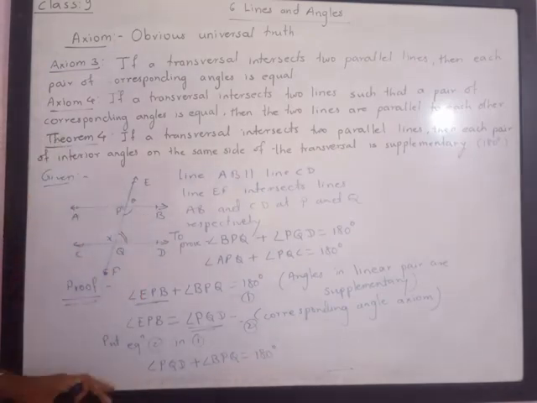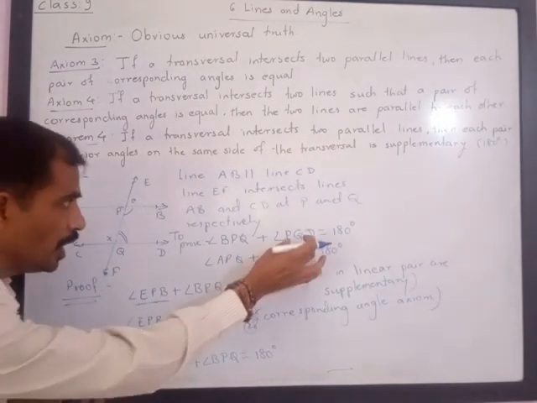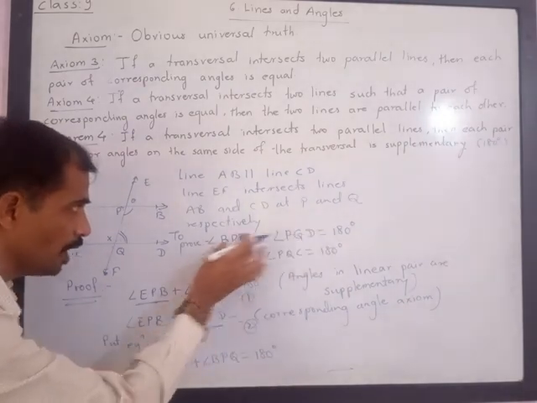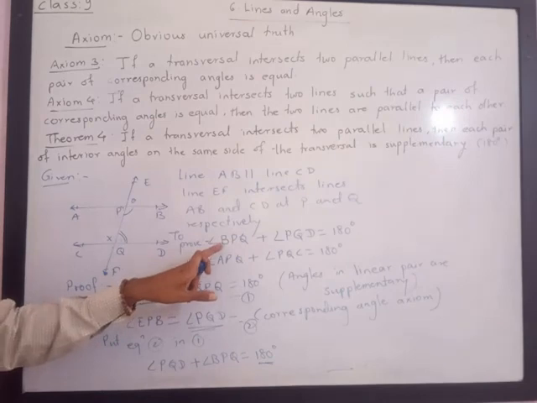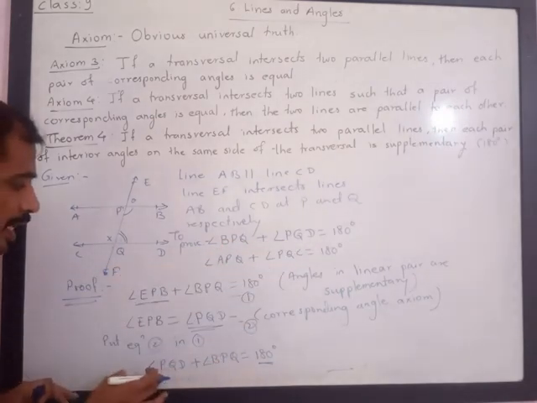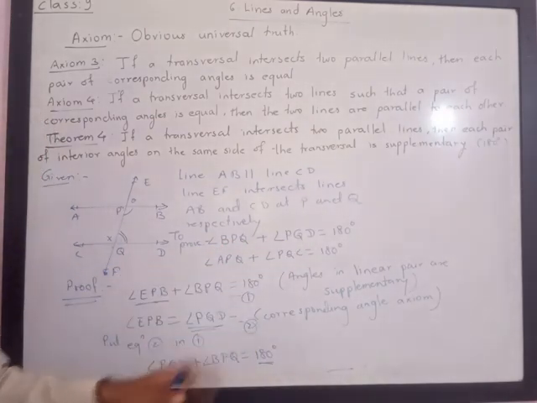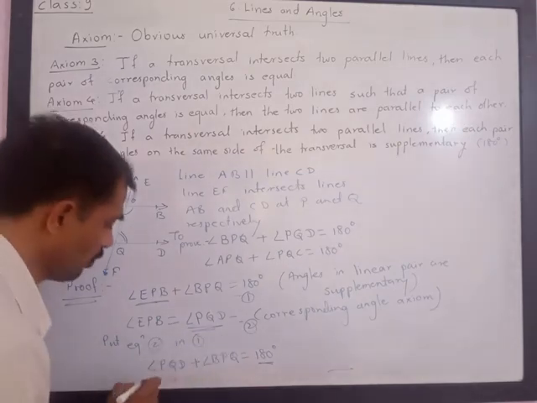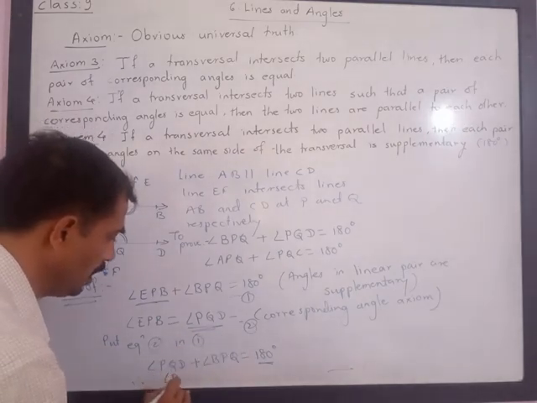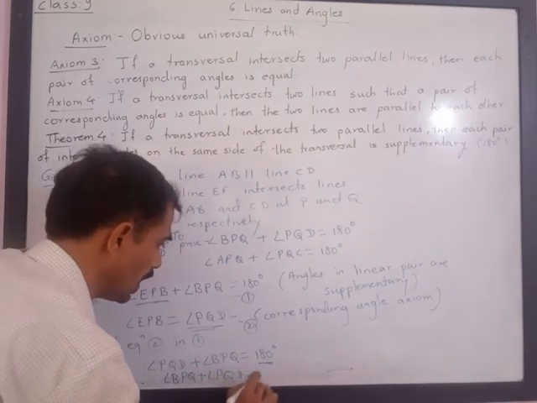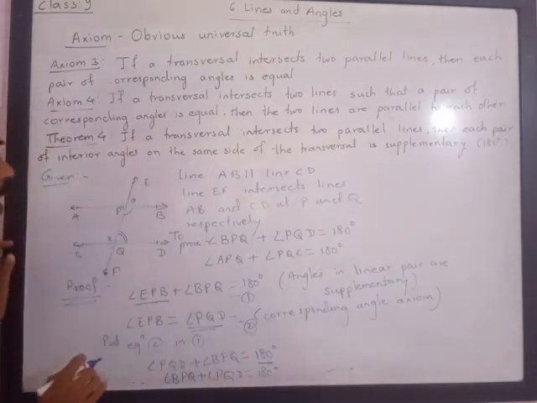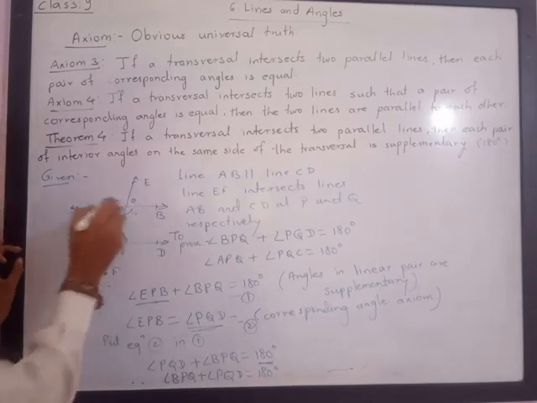We were asked to prove BPQ plus PQD. If this plus that is equal to 180, then that plus this must also be equal to 180 degrees. Therefore, angle BPQ plus angle PQD is equal to 180 degrees. So I have got one pair.